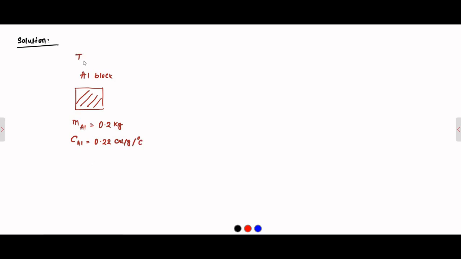It is at an initial temperature of 80 degree Celsius. Now this block is taken and then put in a copper calorimeter.